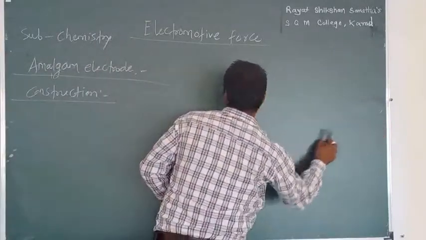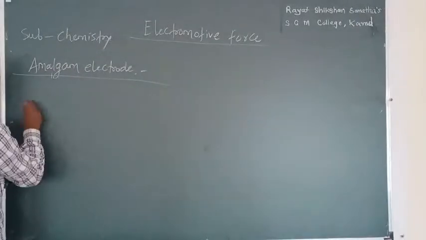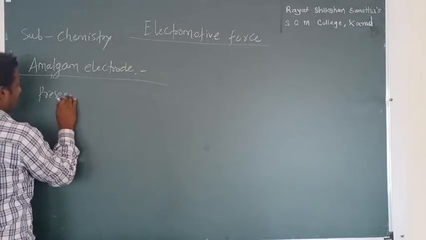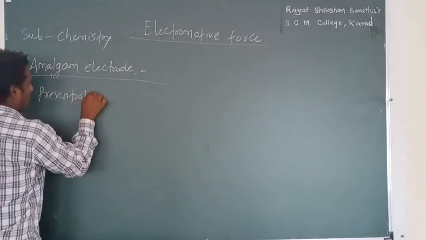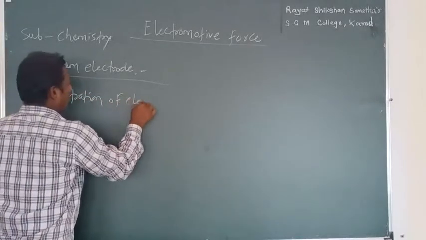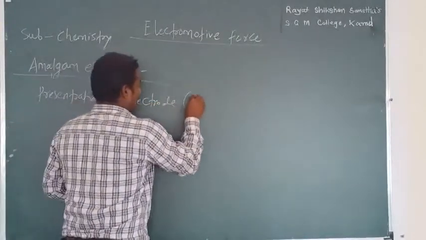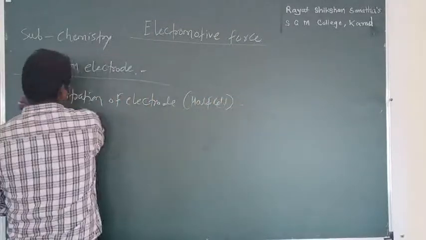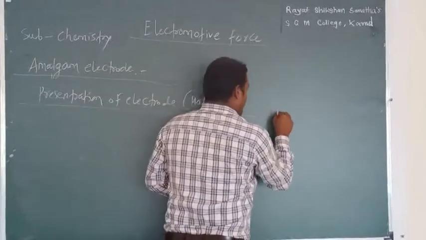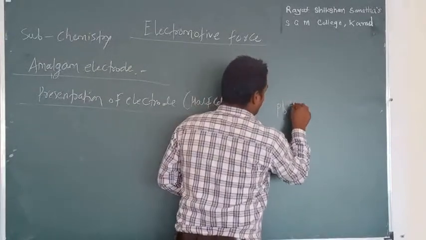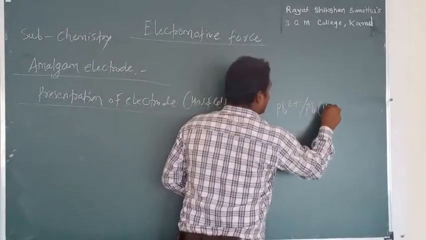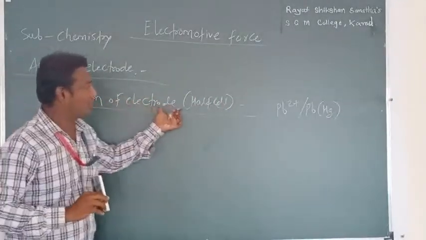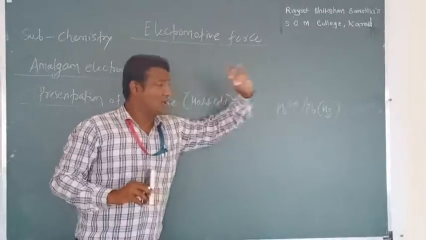Now we'll see the presentation of the electrode, or you can say half cell. See the half cell. How can we represent this? Pb2+ | PbHg. Very simple presentation of electrode or half cell. Pb2+ gives PbHg.